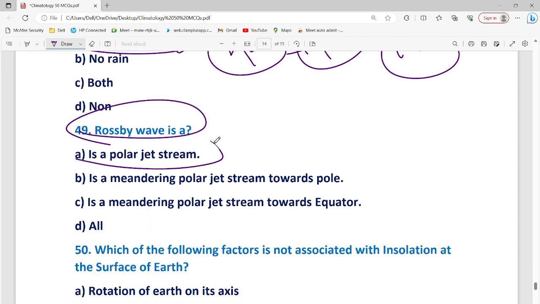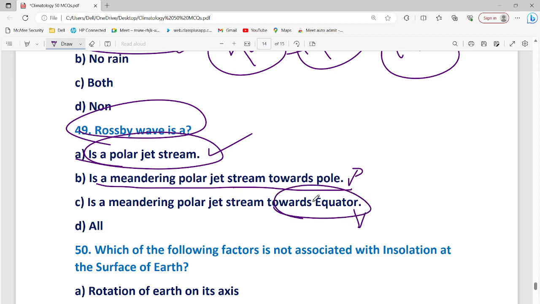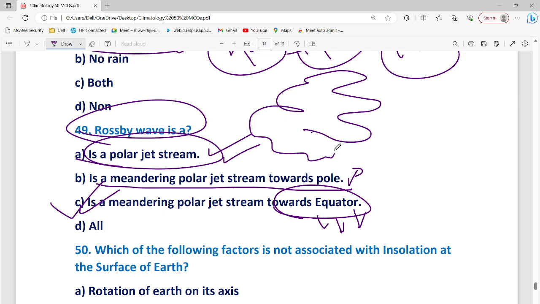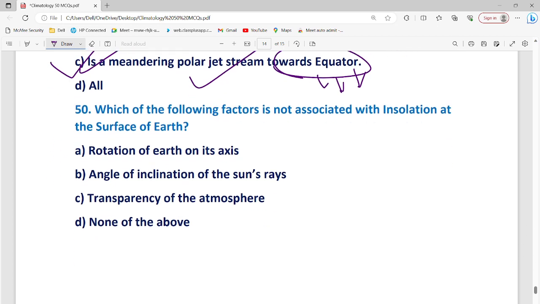The Rossby wave is a meandering polar jet stream. Does it move towards the pole? No, it moves towards the equator. That is why the answer would be C. The jet stream will move like this, towards the equator. It is a fast moving air mass in the upper atmosphere.